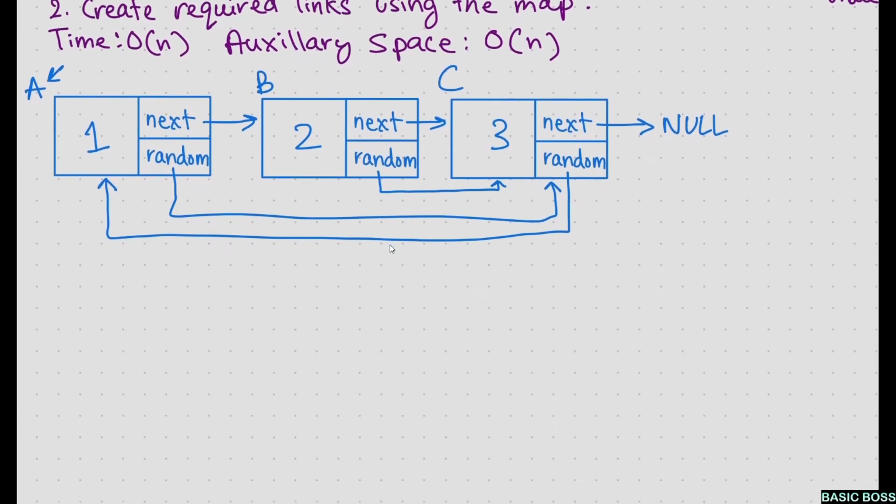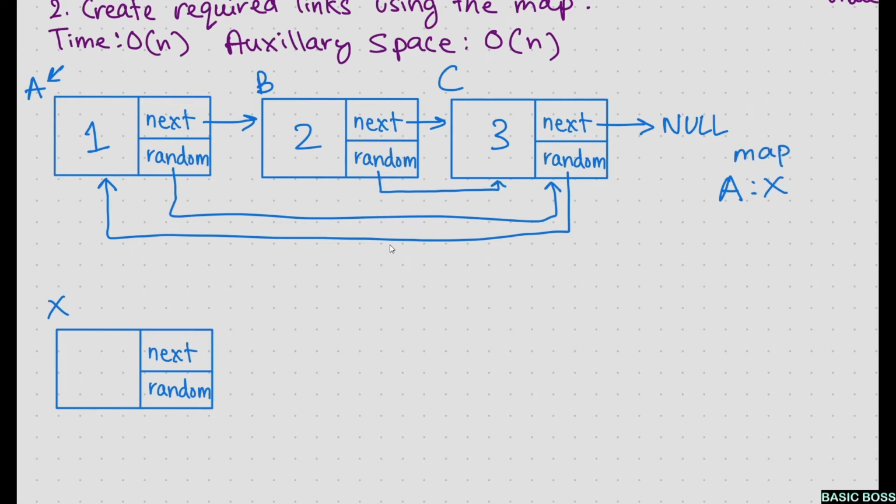So basically we'll be iterating through the original linked list, and whenever we see a node, we'll be creating a node. For example, here you can see there is a node A. The moment I see node A, I'll create another node and let me call this X. In a map, I'll store that A is corresponded by X. So this is the hash map. I'll be copying the value and that's it. And then I'll be going to the next node in the original linked list.